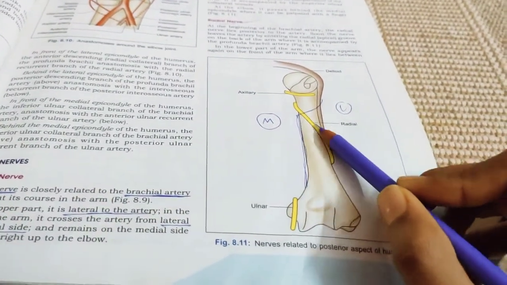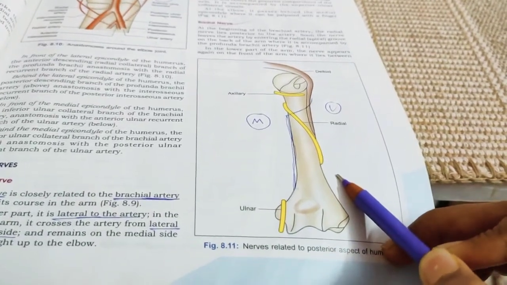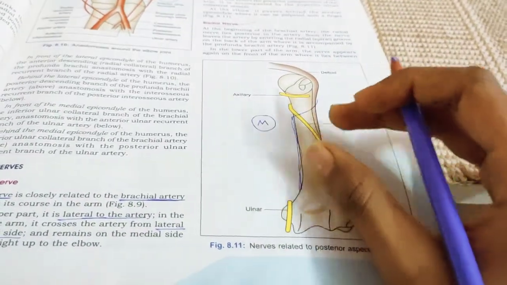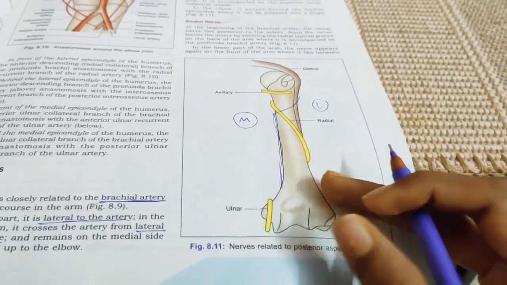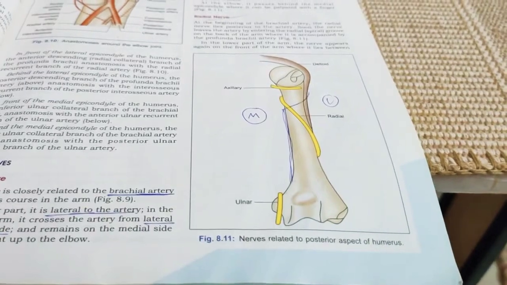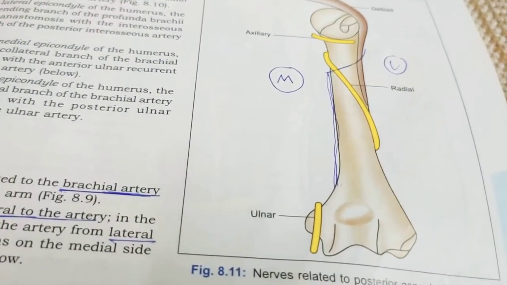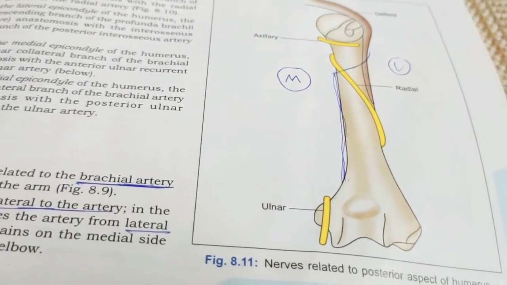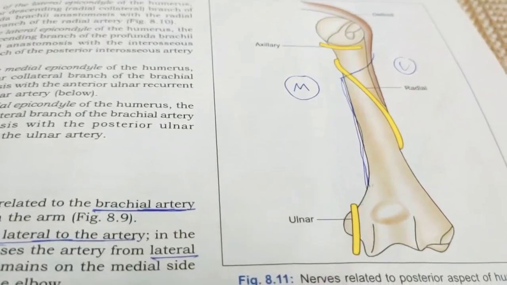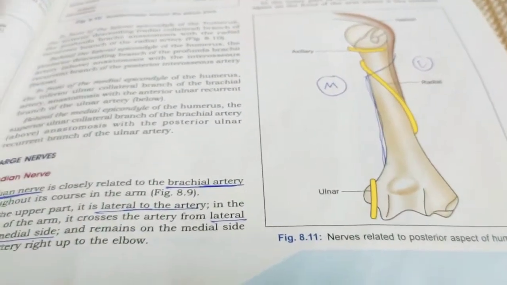In the lower part of the arm, the nerve appears again on the front of the arm. Only up in the radial spiral groove is it present, but again the radial nerve turns and comes to the anterior side between the brachialis and brachioradialis muscles. Brachialis muscle is medial to the radial nerve in the anterior compartment, and laterally it will have the extensor carpi radialis. So that's it about these large nerves.